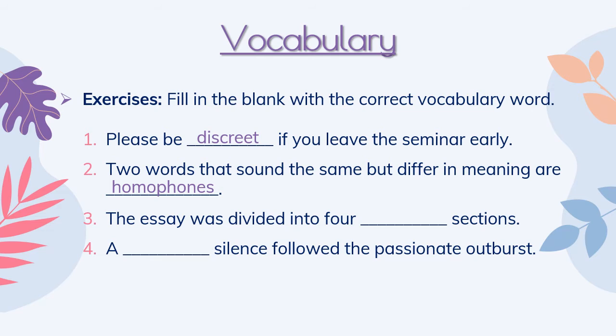The essay was divided into 4 discrete sections. Since it's dividing, we divide the E's. And then a discreet silence followed the passionate outburst. So this discreet is, you're being quieter. So you want it to be less of a show. But honestly, you could use the other discrete here as well. It depends on how you choose to read it. If you want to say that this silence is separated from the outburst, then you could use the other discrete in there. Depends on how you want to say it.